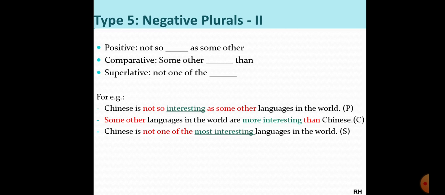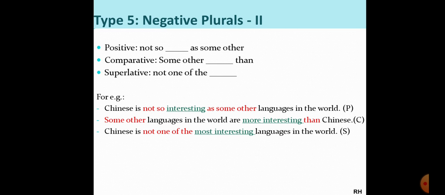Chinese will come in the beginning. Now see students, till now what you used to do, positive used to be like this, mostly comparative and superlative were on the same lines, like the object was in the beginning. If comparative is negative, superlative is negative. Here there is a little bit of change, so you need to remember this. Here positive is negative, comparative is positive, and superlative is again negative.